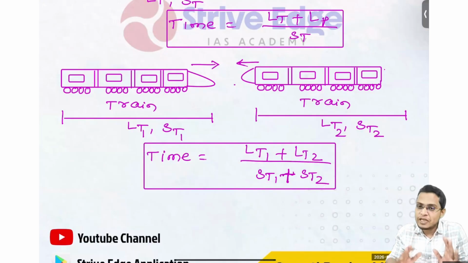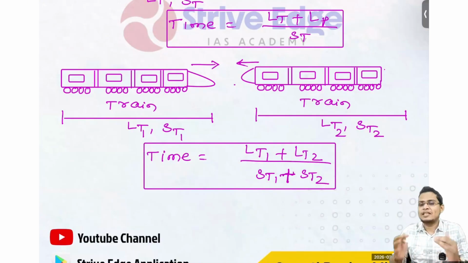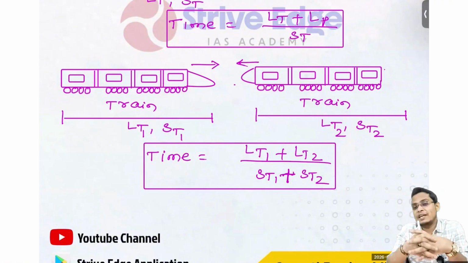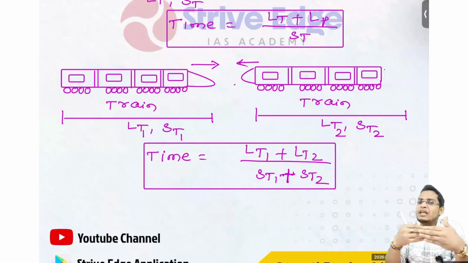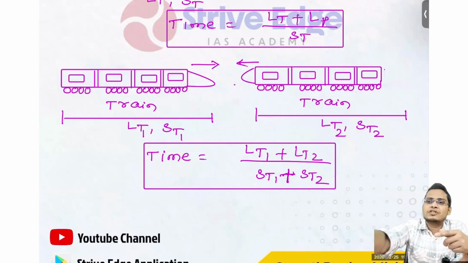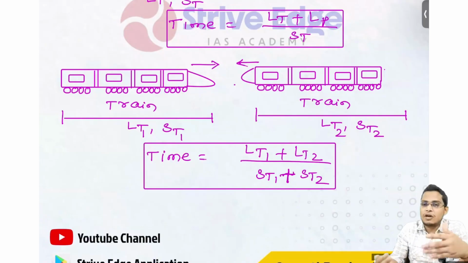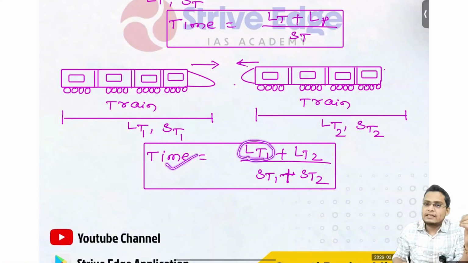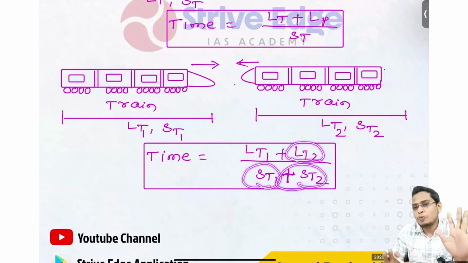So whenever they are moving in the opposite direction, speed is very high. Whenever you are moving on a highway at a high speed, let's say 80-90 kilometers, if there is another bike moving in the opposite direction at 80-90 kilometers, you will cross each other at 180 kilometers per hour, because in opposite directions speed is added. Please make sure that you understand these things, because this is very helpful for understanding relative motion. So time taken equals total length LT1 plus LT2 divided by total speed ST1 plus ST2. Hope you are able to understand.